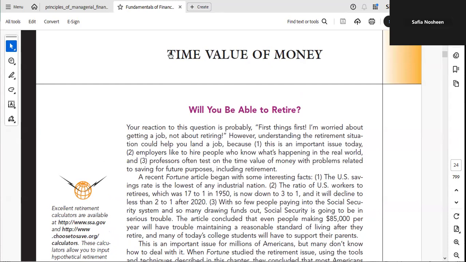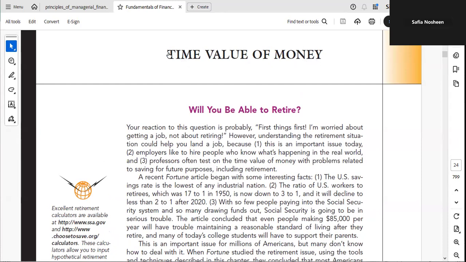Today I am going to talk about the concept of time value of money. This concept is very important in the field of finance. We can say that the whole of finance revolves around it. If you understand this concept, then it becomes very easy to understand any complicated concepts in finance. So let's start.